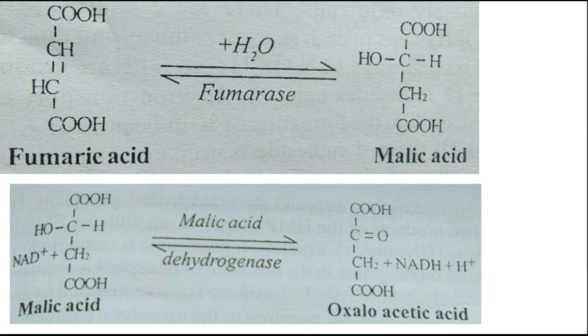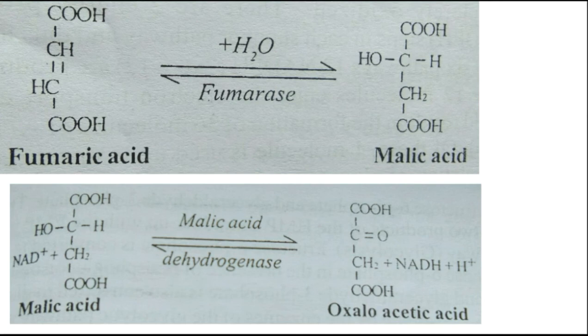Fumaric acid, with the addition of a water molecule and fumarase, forms malic acid. After that, the next step is the dehydrogenation. In the eighth step, the final step, malic acid is transformed into oxaloacetic acid, which is thus regenerated.